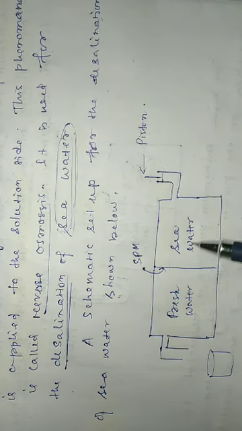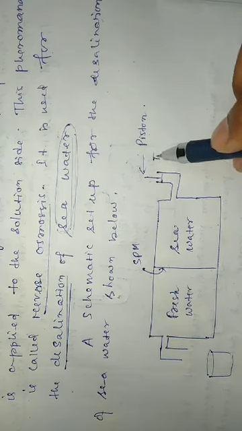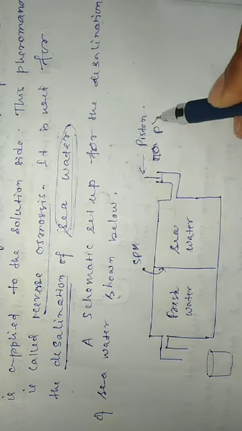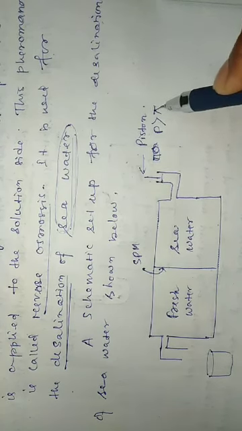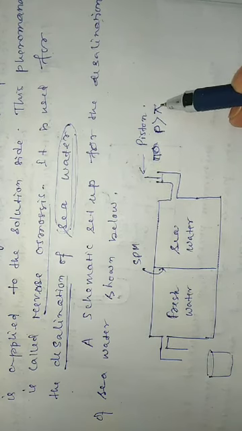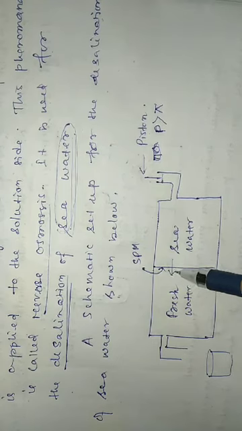This container contains seawater, and this container contains fresh water. The fresh water is separated from the seawater by a semipermeable membrane. This is the piston. When the pressure P applied on the piston is greater than the osmotic pressure pi, then the direction of osmosis becomes reversed.